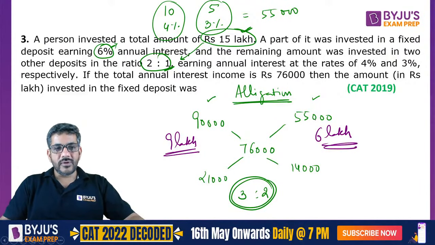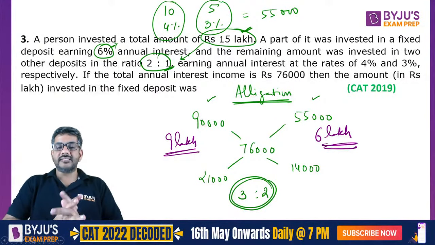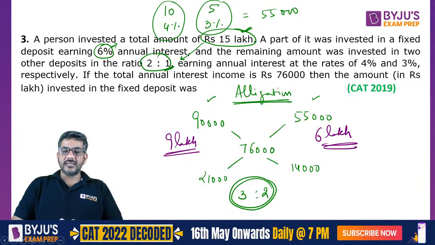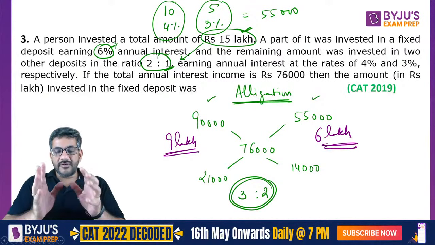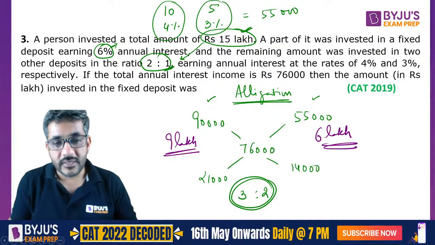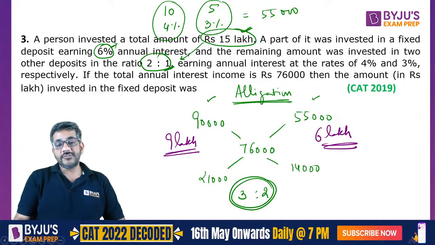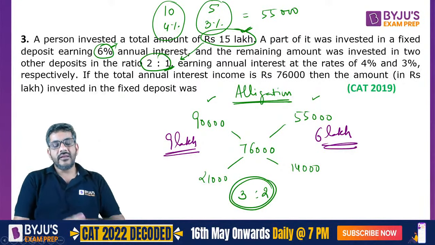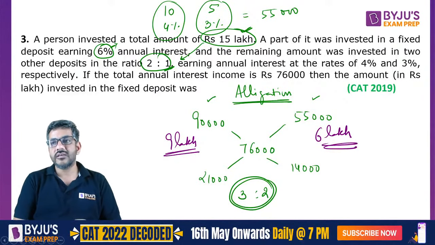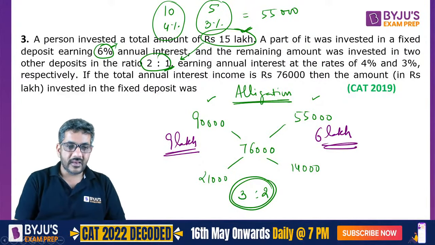Yes, the people were correct. 9 lakh is the correct answer for this question. The answer that Pradyumna and Prateek got was absolutely correct. We have divided 15 lakh rupees in a ratio of 3:2. If you distribute it in a 3:2 ratio, 9 lakh will go with the first scheme and 6 lakh will go with the second scheme. So therefore the answer is 9 lakh rupees.